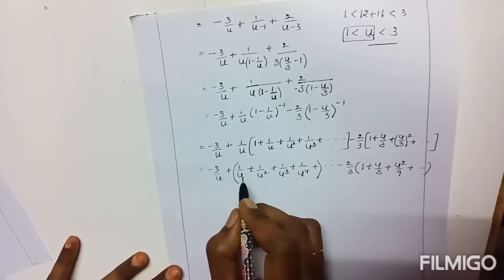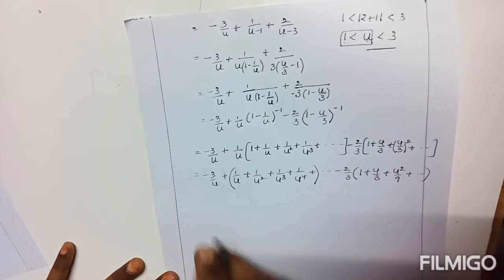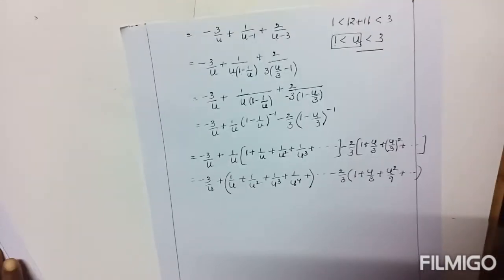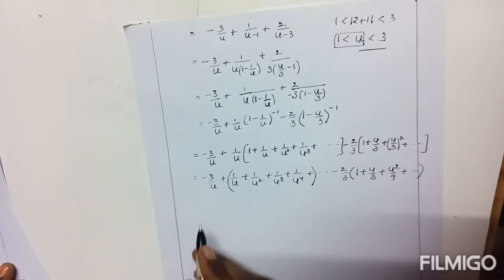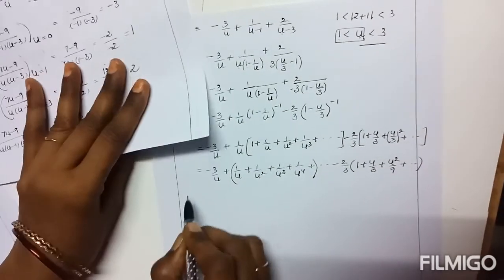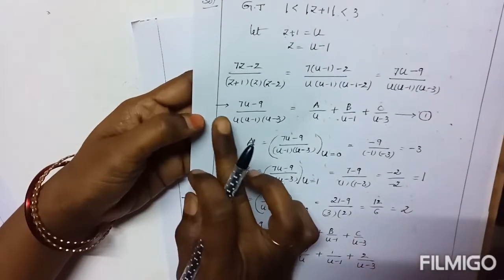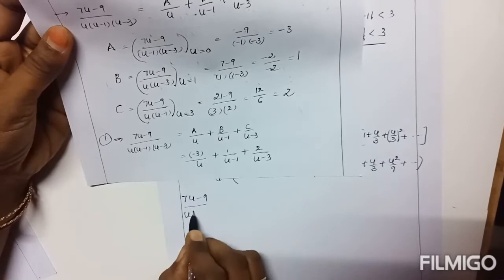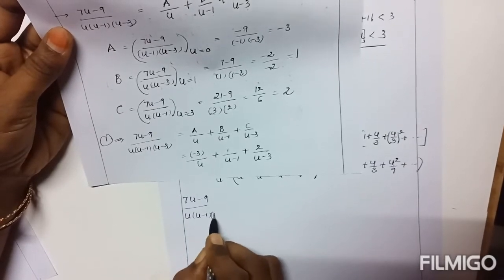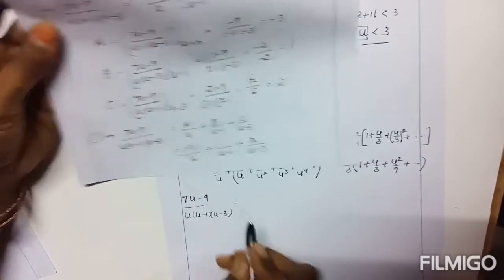Okay, this is the value of the given function. What is that function on the left side? 7u minus 9 by u into u minus 1 into u minus 3.